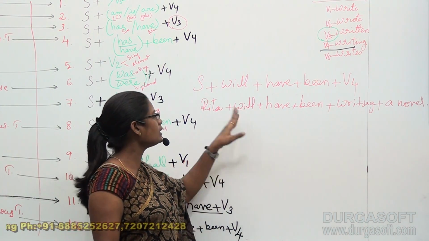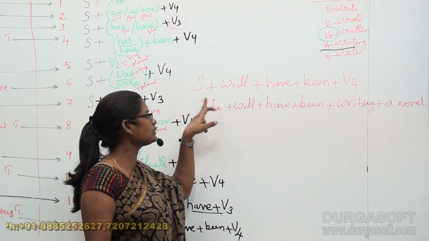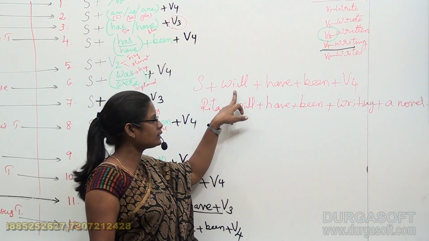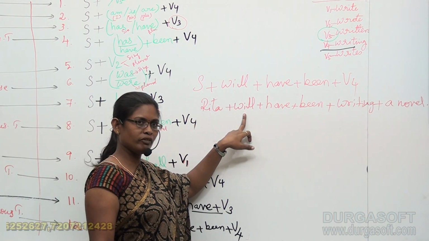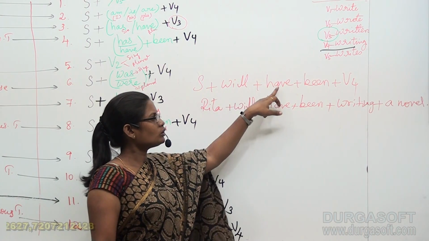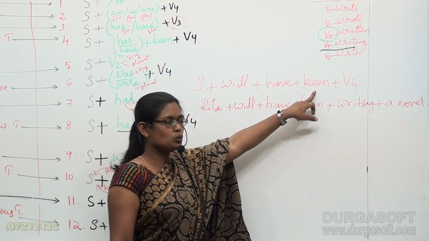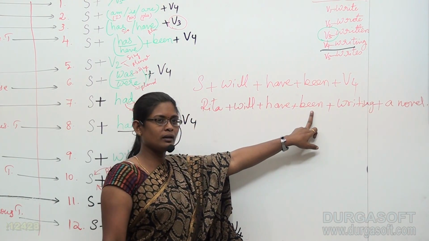That is the reason in the subject place I substituted Rita, and in the will place I copied the same will, and coming to have I copied the same have here, and coming to been I copied been here,